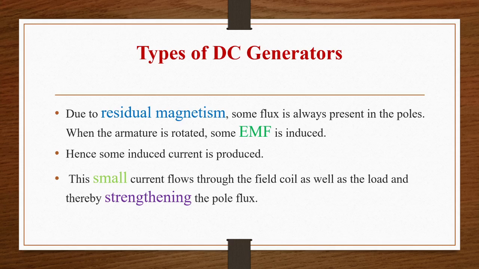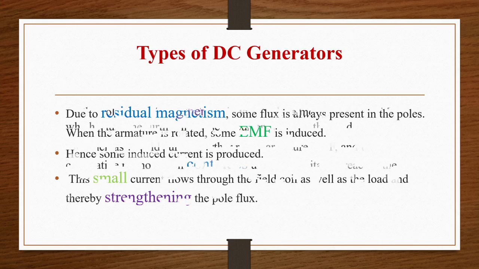According to this residual magnetism, some amount of flux is always present in the poles. So whenever the armature is rotated, some EMF is induced in it. Some amount of current will be produced. This small current will flow through the coil as well as through the load, and it will strengthen the pole flux. So what we are telling here, according to residual magnetism, some amount of voltage is always present inside the poles, and whenever the armature is rotated, some current will flow, and this small current will flow through the coil and load, and hence flux will be strengthened.